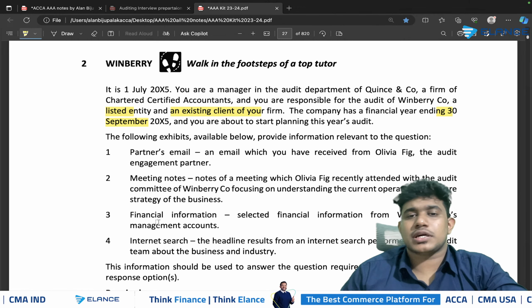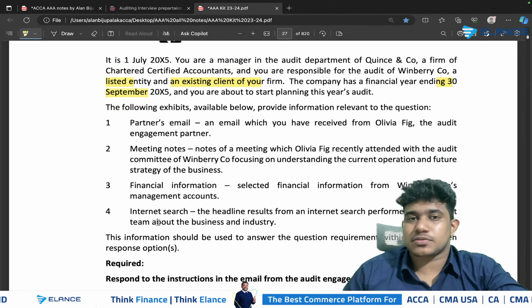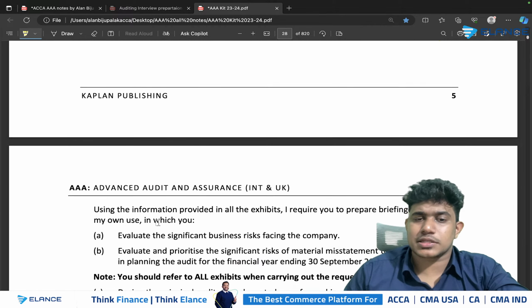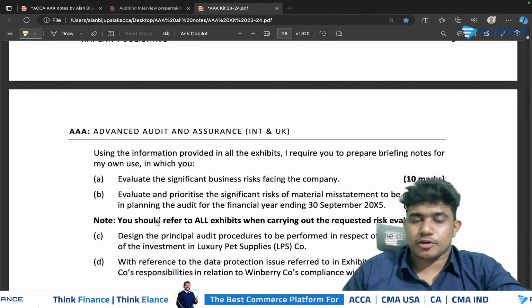So whatever be your judgment on the basis of which you are selecting the lower or the upper limit, that should also be specified in your answer. So we'll look into that later. So here the examiner has asked you a total of 4 requirements.